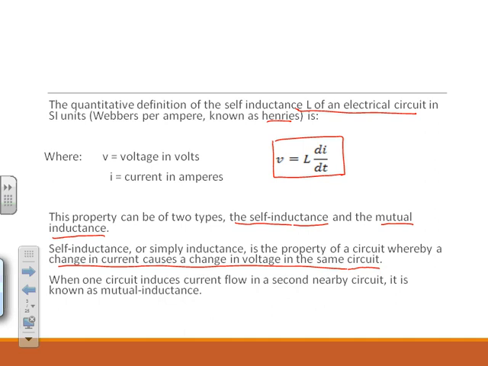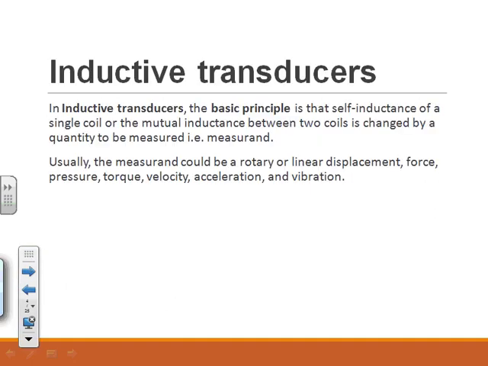When one circuit induces current flow in a second nearby circuit, it is called mutual inductance. An example of mutual inductance is the transformer. So the two types of property are self-inductance and mutual inductance.